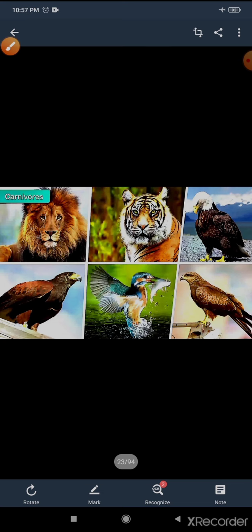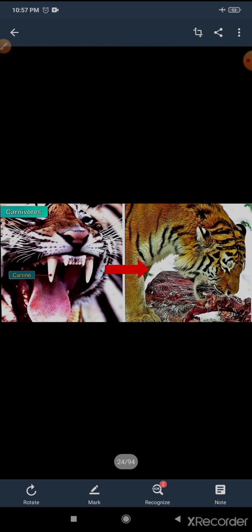Now come to the next, carnivores. What are carnivore animals? Animals that feed on the flesh of other animals are called carnivorous animals or carnivores. So these all are carnivore animals. They are all flesh eaters of other animals.